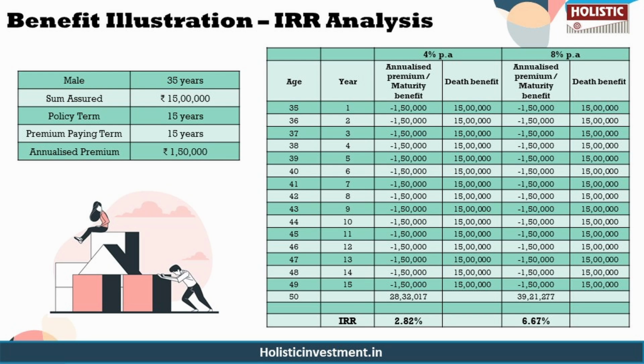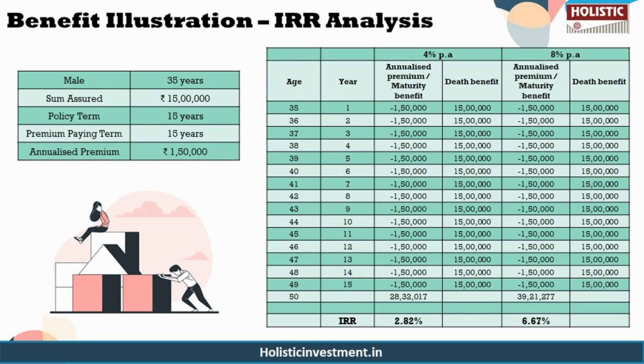So at 4% interest rate, in the worst case scenario, the estimated fund value is 28.32 lakh, translating to an internal rate of return of 2.82% as per the policy's maturity calculator. At 8% return rate, in the best case scenario, the estimated fund value is 39.21 lakhs with an IRR of 6.67% as per the policy's maturity calculator.